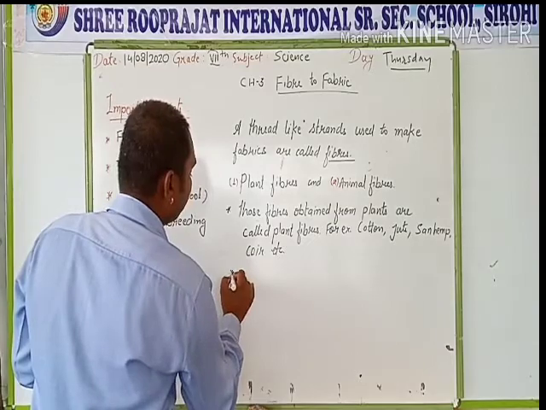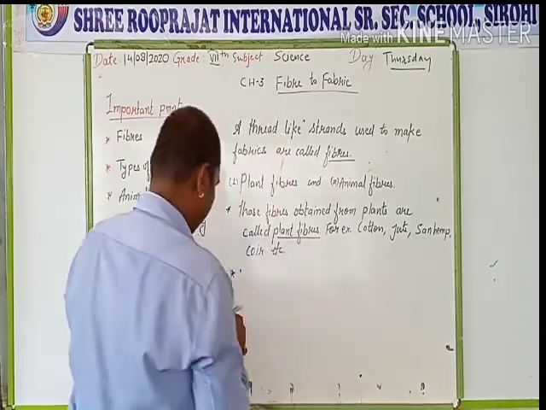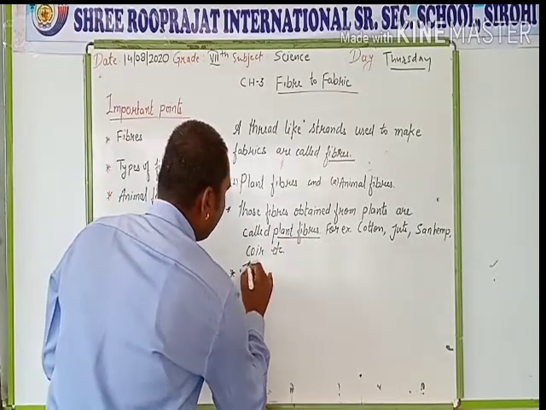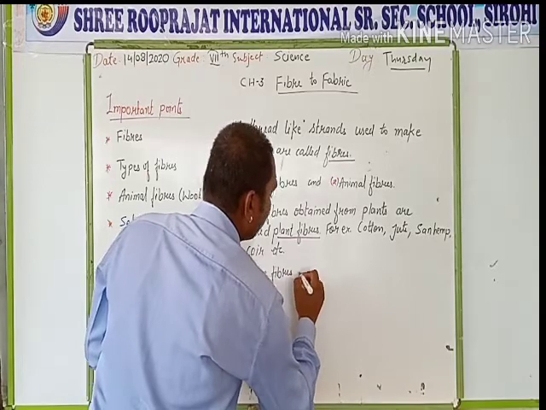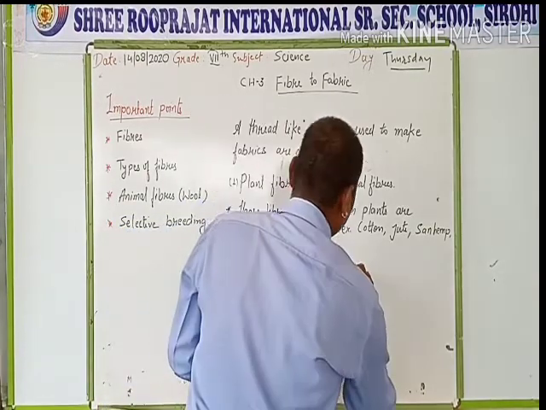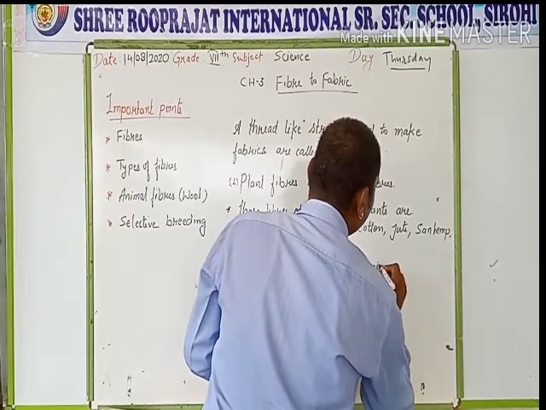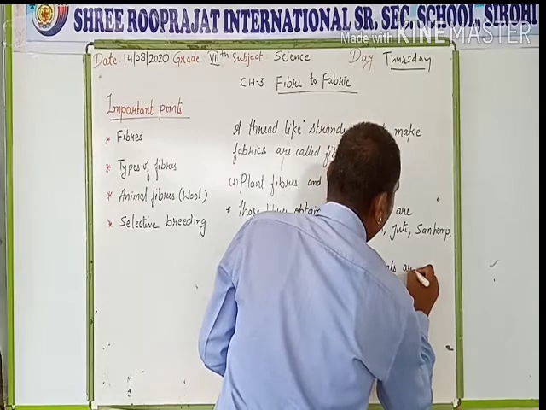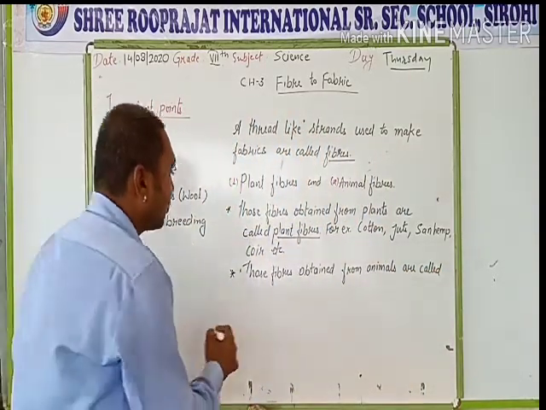Next, those fibers obtained from animals are called animal fibers.